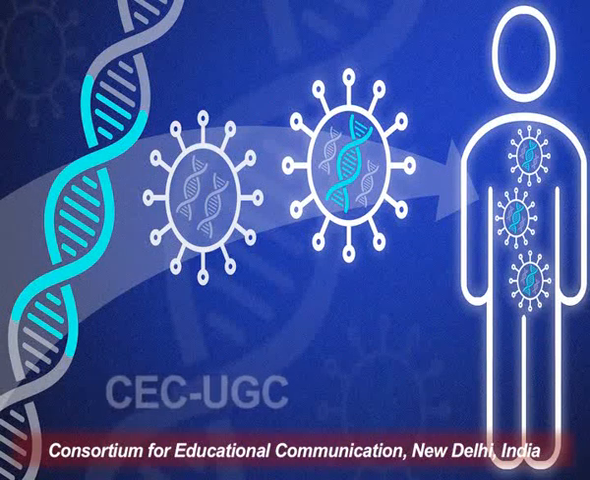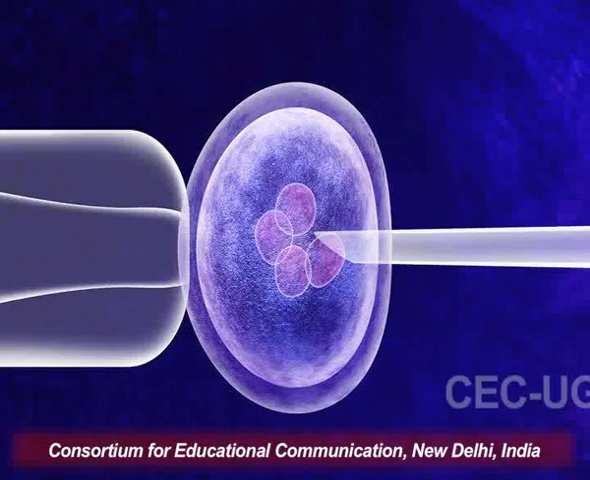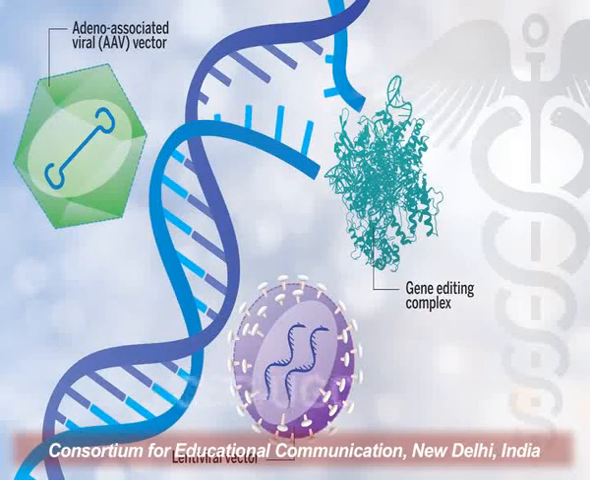What we do in gene therapy: we have several genetic disorders. We try to repair those disorders there itself, meaning first we identify what is going wrong, and then we try to repair them there itself by different methods.